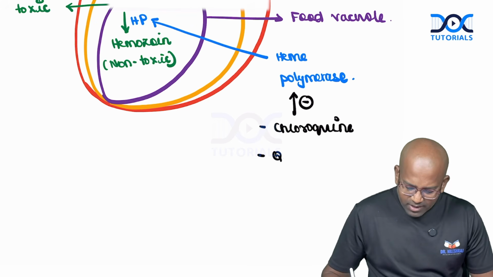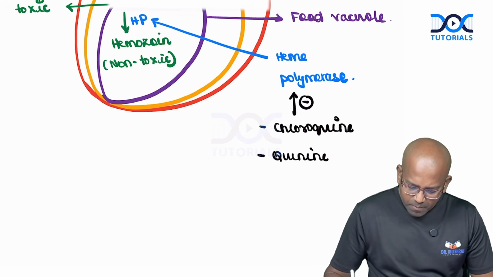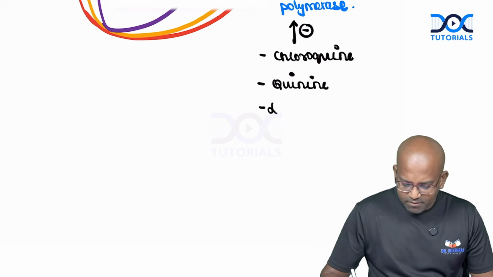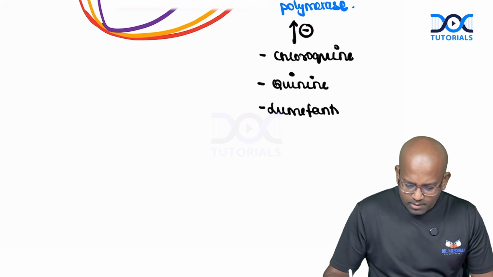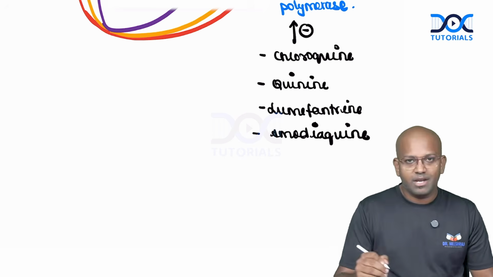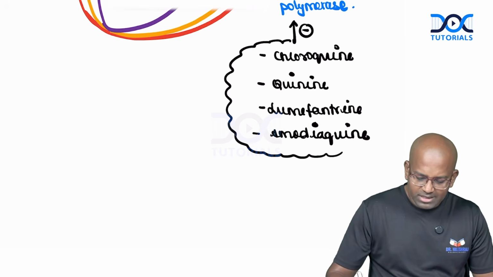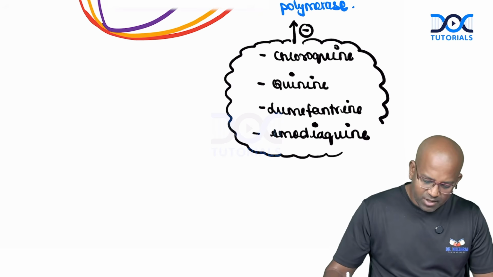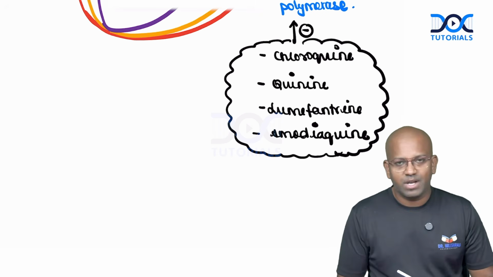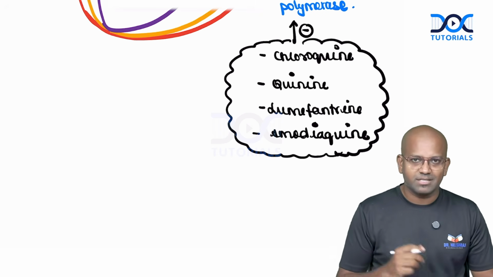Not only that, even quinine has the same mechanism, Lumefantrine, and amodiaquine. All of these four drugs have a very similar mechanism of action. They inhibit the heme polymerase enzyme. By inhibition of heme polymerase enzymes, more toxic heme will be accumulated, which in turn will lead to breakdown of the parasites.